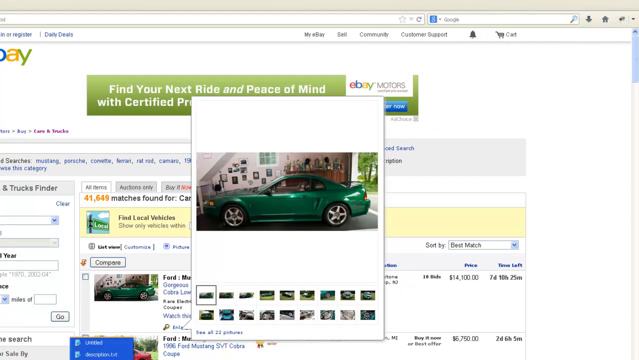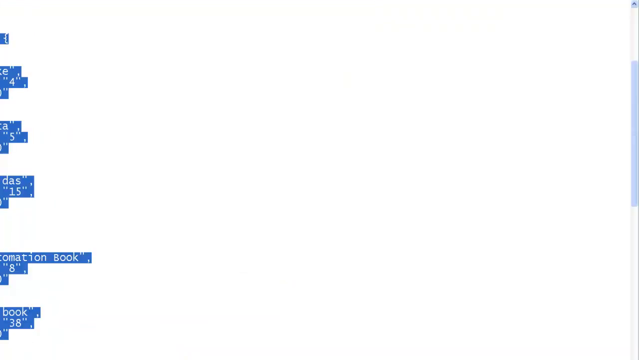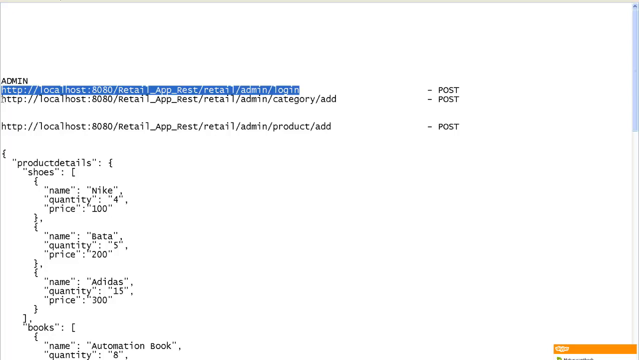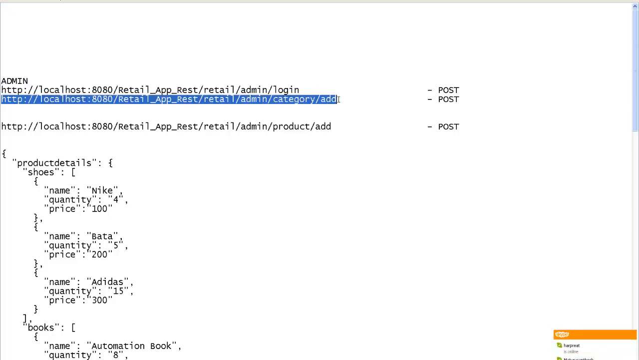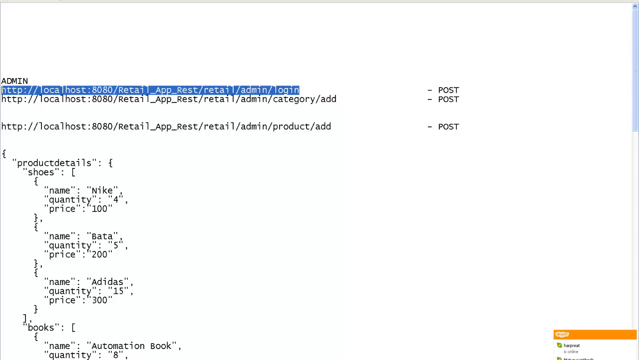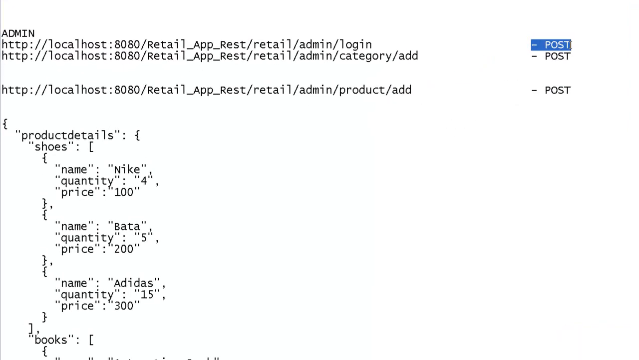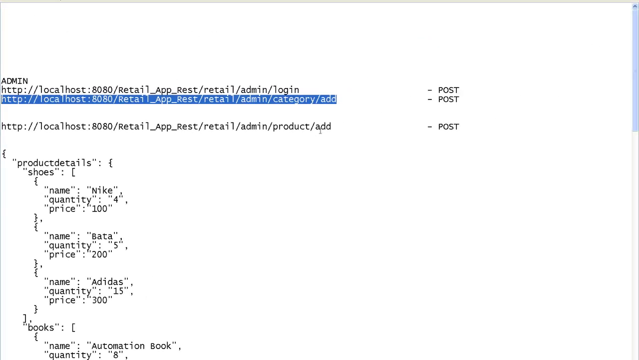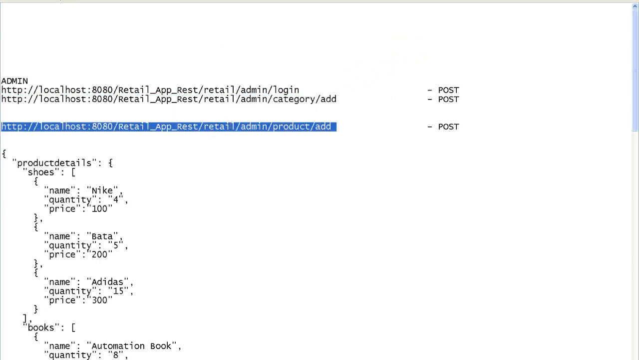For example, if anybody gives you a REST application to test, they will be giving you such URLs. In a SOAP application, you have the WSDL file, right? In a REST application, we have the URLs. For example, this is the URL to log in to the application, and this URL is of the type POST. This URL is to add a category. I can add a category in my retail store. Suppose I add a category called furniture. I can add multiple kinds of furniture products inside it. With this URL you can add the products.